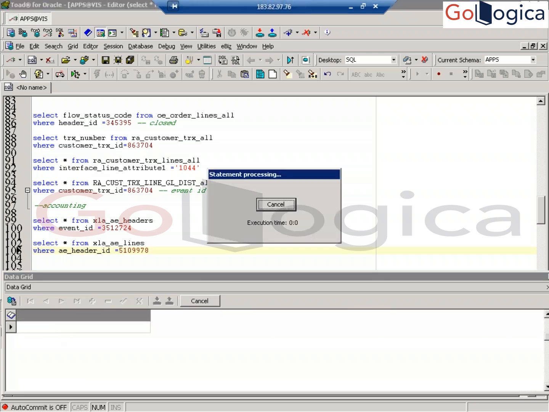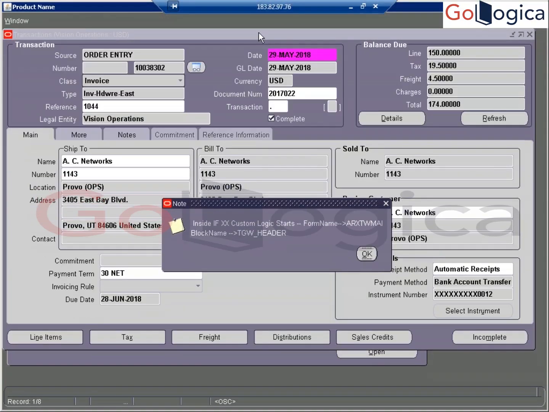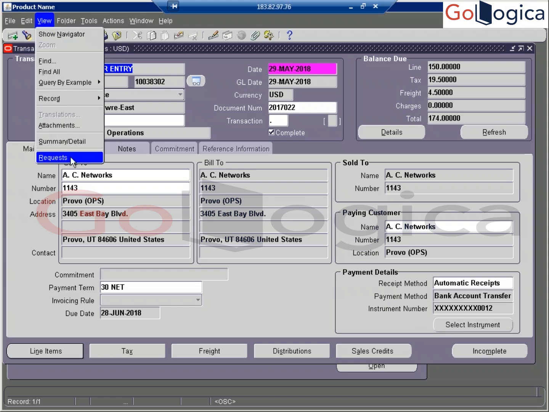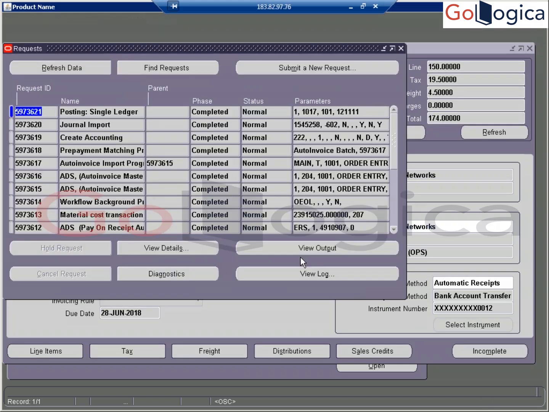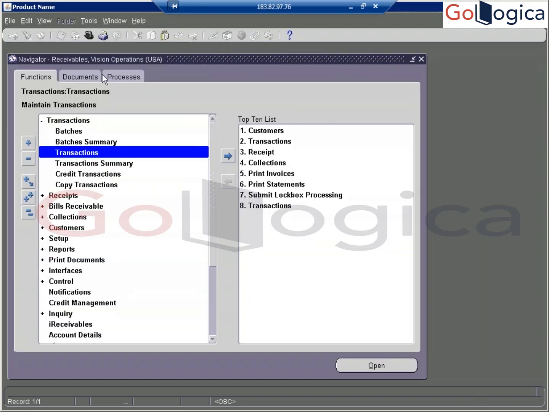Now you can go under. It's already posted. If you want to see whether it is posted or not, we have received the payment. See, they are going to pay, payment details. You can see this, and you can see who is the paying customer. Which account it is paying, you can also see. In the distributions level you can see that. Okay, go to view, request, find. See now, create accounting has happened. Journal import also happened. Ledger also posted. Okay, it is posted. Now a 174 receipt you can create.